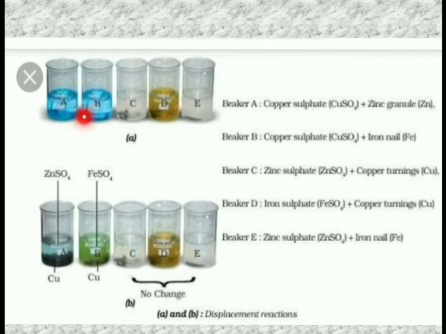So it is called copper sulfate blue. In beaker B, copper sulfate is there, and in beaker C, zinc sulfate is there. In beaker D, iron sulfate, and in beaker E, zinc sulfate.